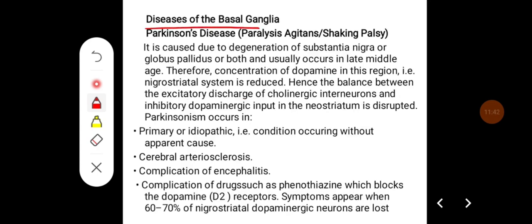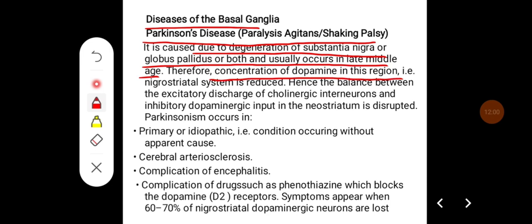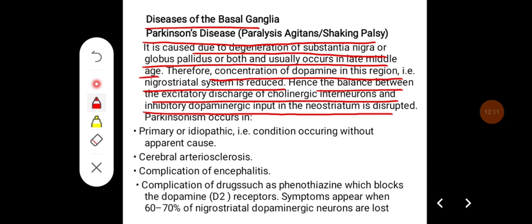Then diseases related to the basal ganglia, that is Parkinson's disease. It is also called paralysis agitans or shaking palsy. It is caused due to degeneration of substantia nigra or globus pallidus or both, and usually occurs in late middle age. Therefore, the concentration of dopamine in this region, that is the nigrostriatal system, is reduced. Hence, the balance between excitatory discharge of cholinergic interneurons and inhibitory dopaminergic input in the neostriatum is disrupted.